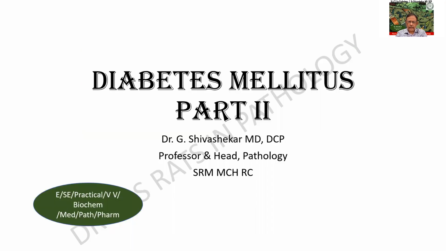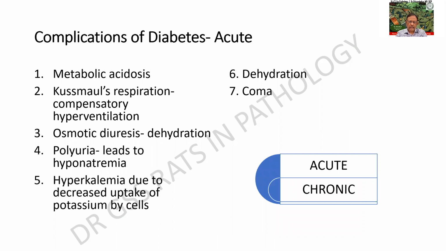I shall be continuing with part 2 of Diabetes mellitus. In this session, I shall be concentrating on the complications of diabetes mellitus. This is a usually asked question and the students usually give an answer of neuropathy, nephropathy, etc. Instead, it would be more pertinent if we can divide it thus: acute complications and chronic complications.